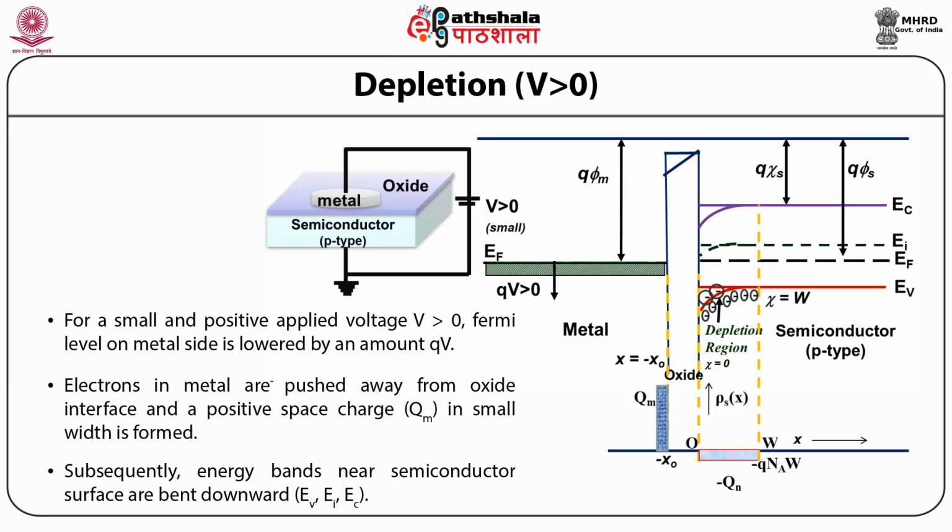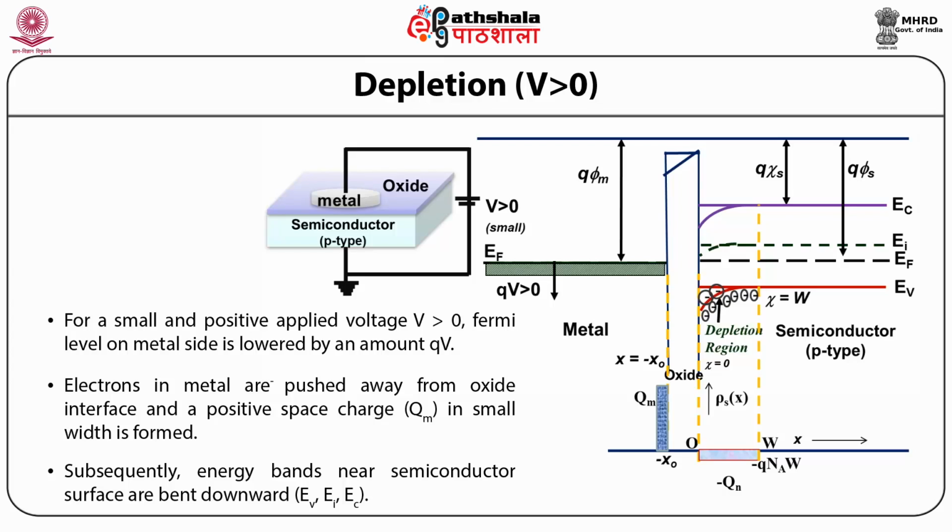The space charge per unit area in the semiconductor, that is the charge in the depletion region, where the width of the depletion region is W, corresponds to QSC equal to minus Q NA multiplied by W, where W, as we know, represents the width of the depletion region and NA is the concentration of acceptor ions in the semiconductor.